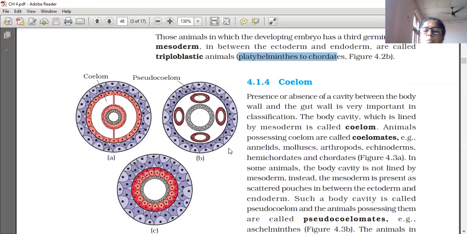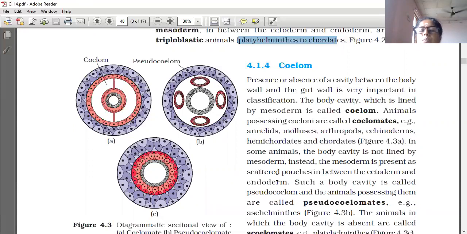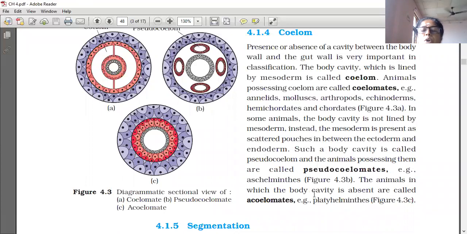So such a body cavity is called a pseudocoelom, and the animals possessing it are called pseudocoelomates. Example: Aschelminthes. The animals in which the body cavity is absent are called acoelomates. Here the body cavity is totally absent. Example: Platyhelminthes.